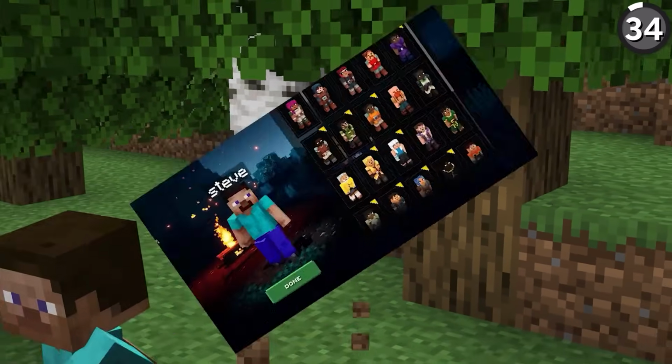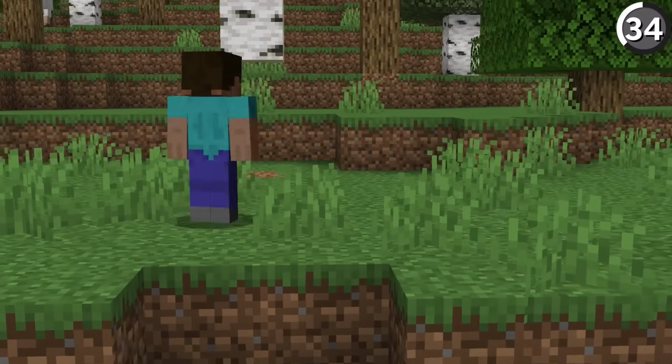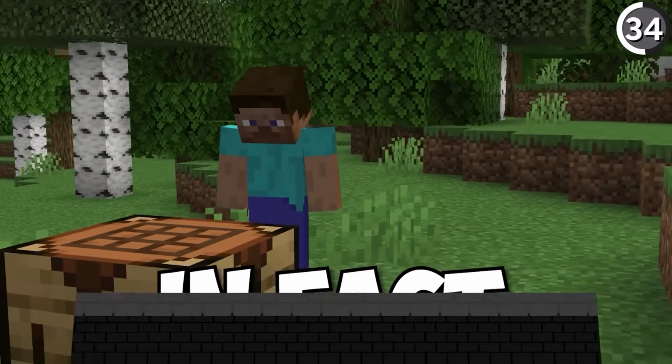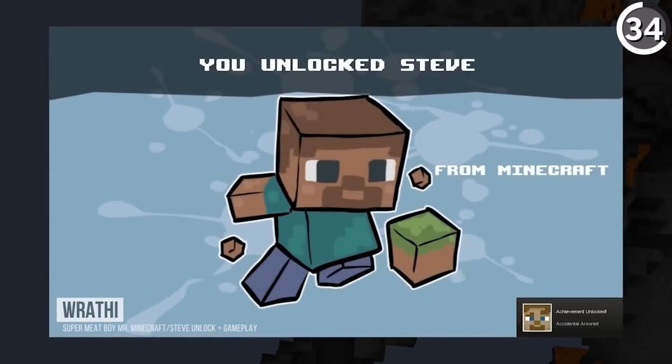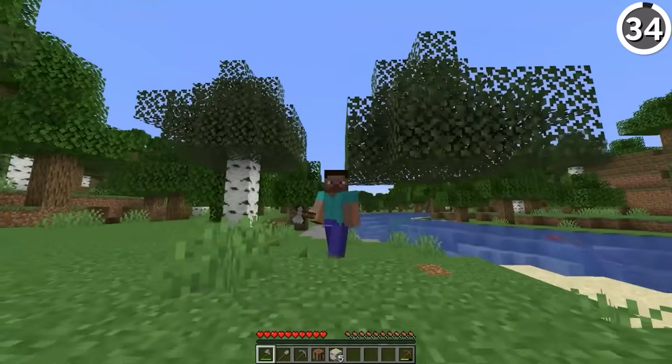Nowadays, we all know this guy is Steve. And while that's an iconic enough name to get him into Smash Bros, it turns out the player didn't always have that moniker. In fact, it wasn't until his first guest appearance in the indie game Super Meat Boy that he was finally called Steve. And by all accounts prior, he was just a nameless figure.